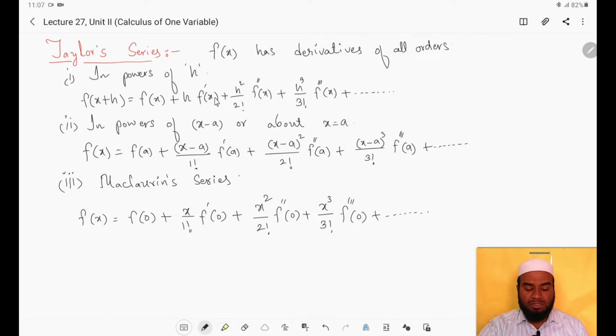So these are the three different types of Taylor series. The first one is in powers of h, the second one is about x equals a or in powers of x minus a, and the third one is about x equals 0 or in powers of x. If the question is find the Taylor series in powers of x, or Taylor series about x equals 0, you have to use this series, right? These are the three different types of Taylor series we have discussed, and this is important for 2 marks, right? No LAQ question will be asked from this. 2 marks questions will be asked from Taylor series, right?